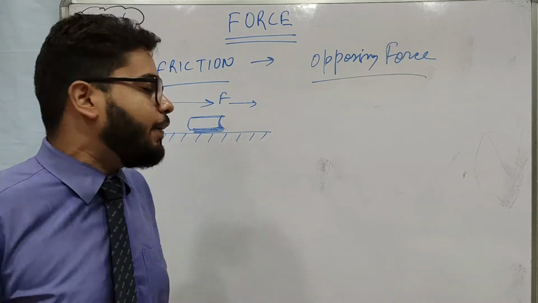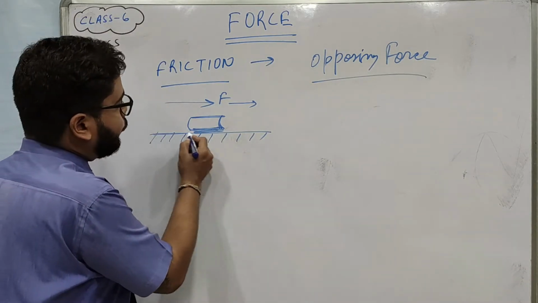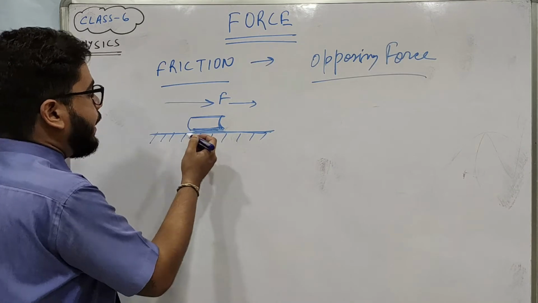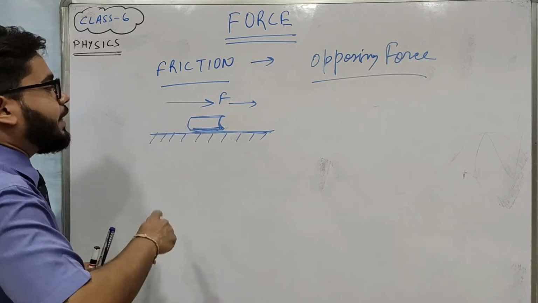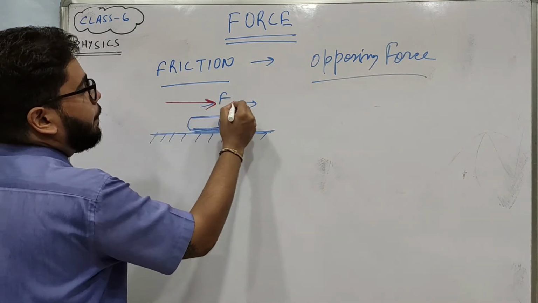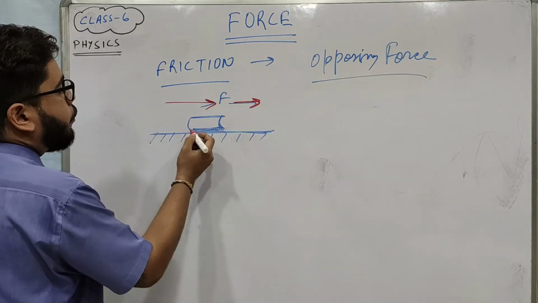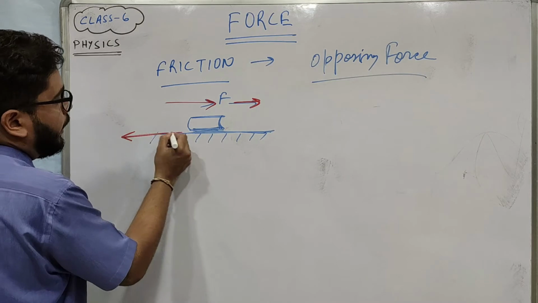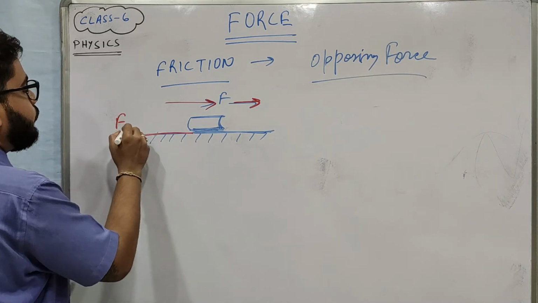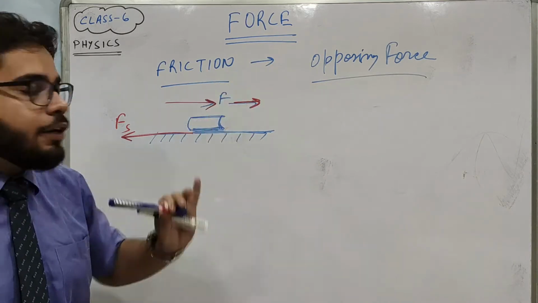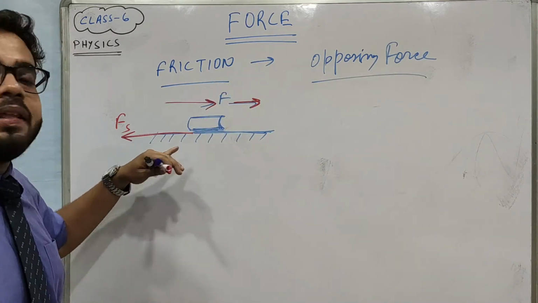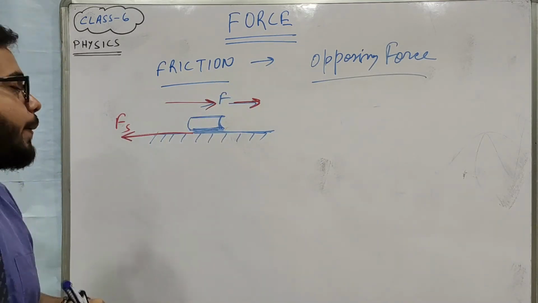If the book is very heavy, because of the surface of the table, it is applying an opposite force, in the opposite direction. The direction of the applied force is in this way, so the friction force will work in this way. So friction is the opposing force, and it acts in the very opposite way of the applied force.